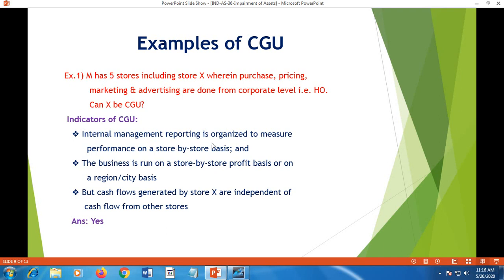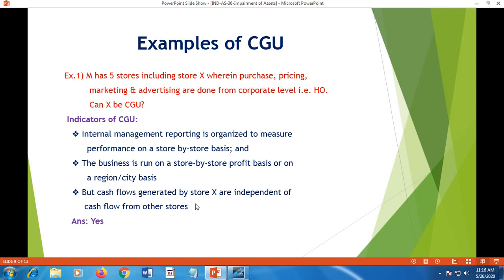Internal management reporting is organized to measure performance on a store-by-store basis. Normally, if a concern has a number of stores, this will be done. That is, internal management reporting is done for each store separately. The business is run on a store-by-store profit basis or on a region or city basis. A concern may have different stores, and each store may be referred to as a profit center. Therein each store is recognized separately.